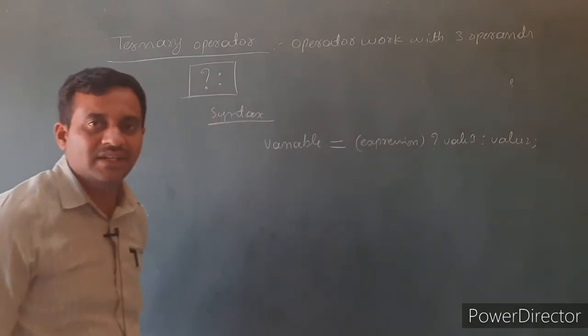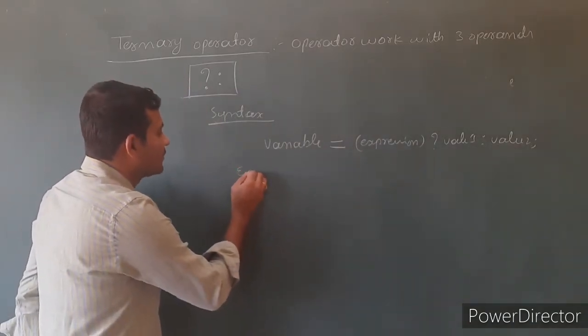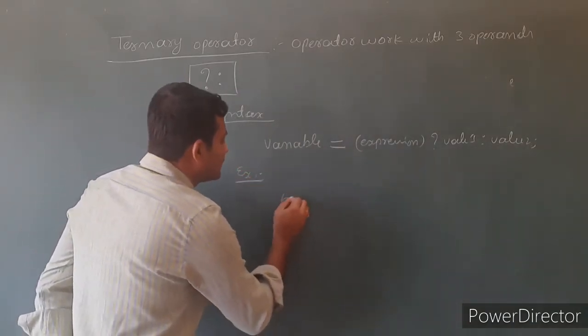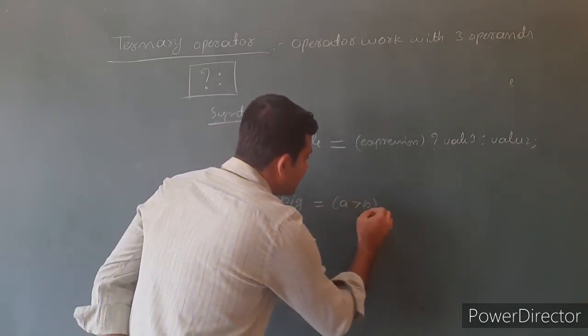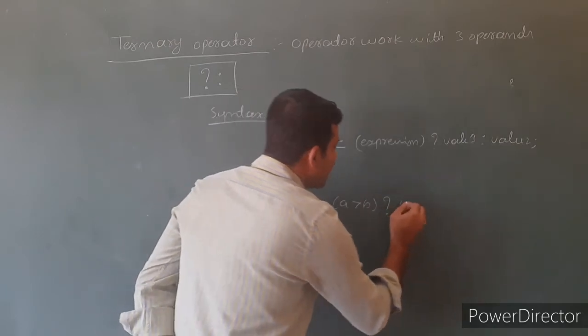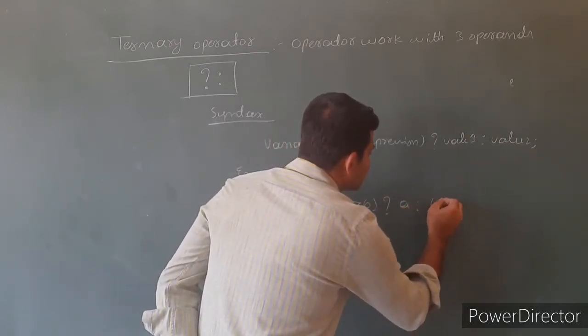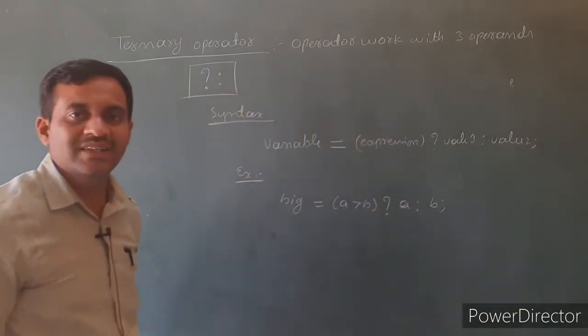That is the syntax. See the example, that is if it is the biggest value, expression is a greater than b question mark a colon b. There is an example.